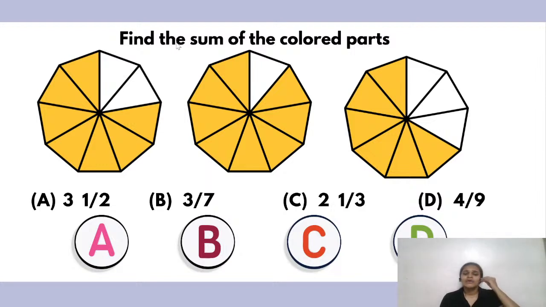I don't know what your name is, but you did not understand. Let me explain it to you once again. You have to find the sum of the colored parts. So what fraction is the colored portion in each of these shapes, and add them together to find the final fraction. Jodi number one, this is what you have to find out.